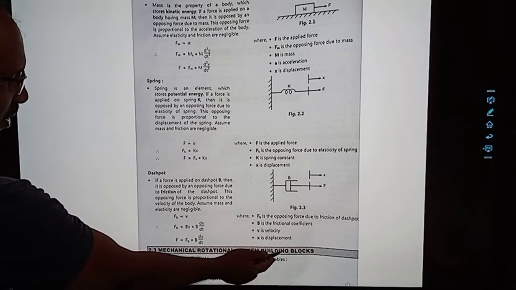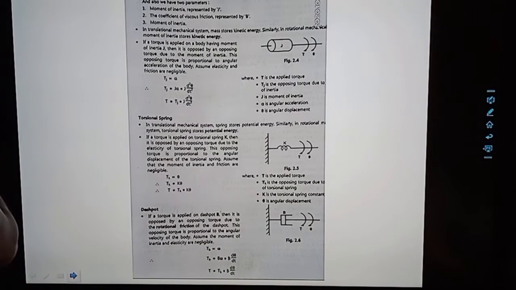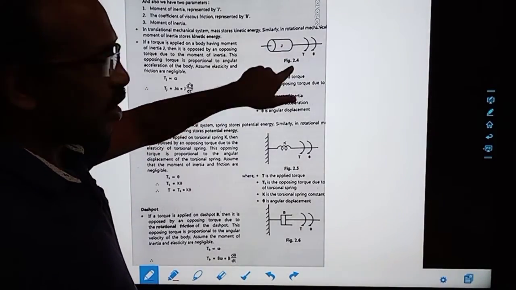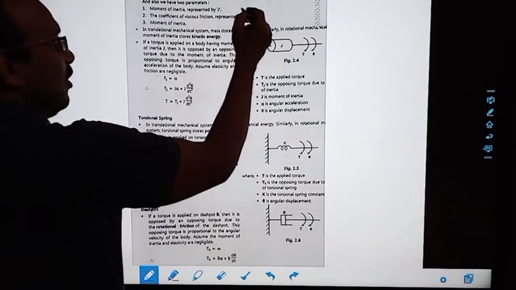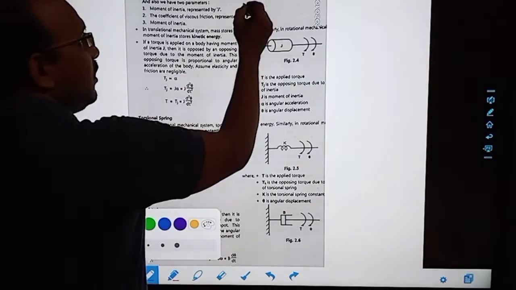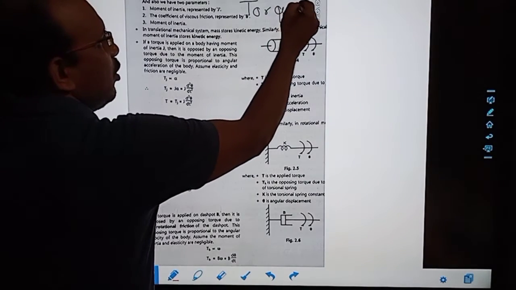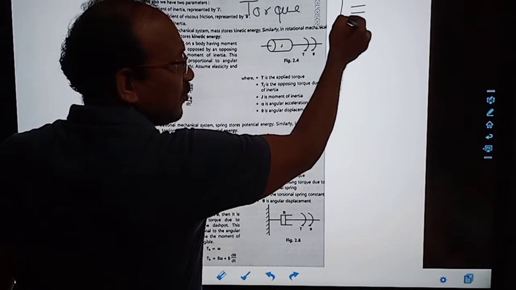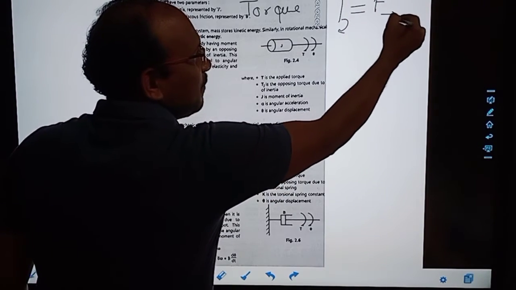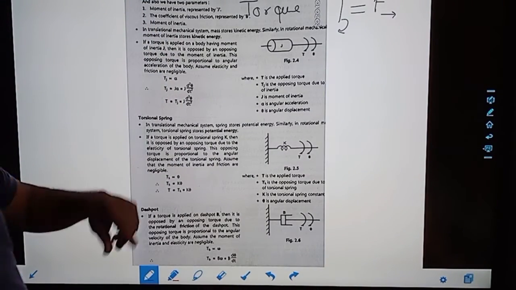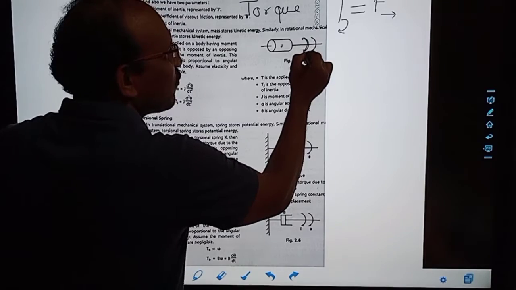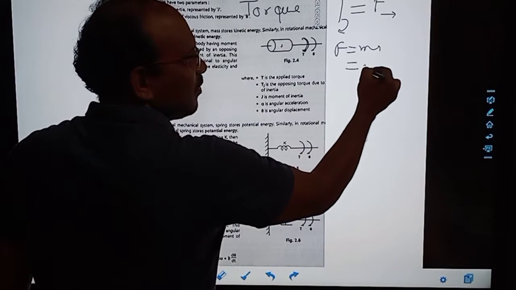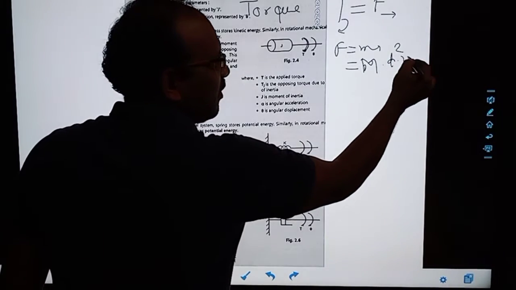Mechanical rotational system building blocks. So here, torque T in the rotational part is equal to force in the linear part. Here I am applying force at a shaft. Force at a shaft is called torque. Again, force is equal to ma, that is m into d square x by dt square.